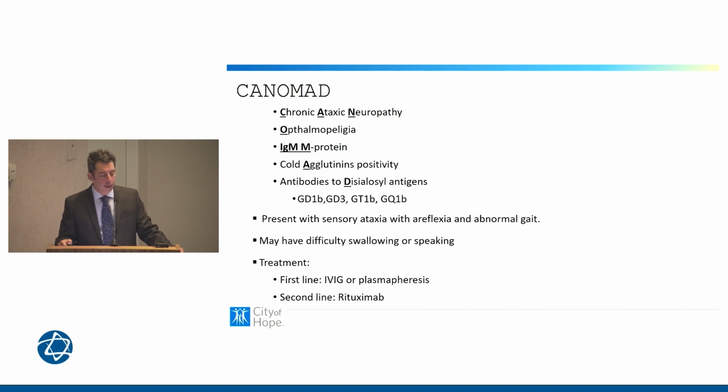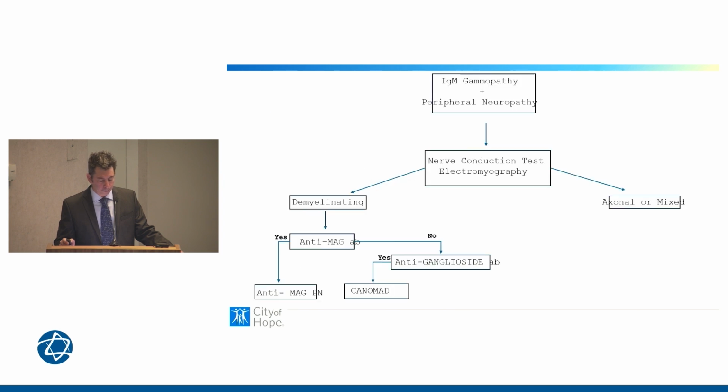Again, this CANOMAD diagnosis with the chronic ataxic neuropathy, ophthalmoplegia, IgM protein, cold agglutinins, and the anti-ganglioside antibodies that I've highlighted here. Patients can present with ataxia, areflexia, difficulty walking. Patients may have difficulty swallowing or speaking. And you can imagine if this is left untreated, the progressive nature can be quite debilitating and devastating. So IVIG is a very useful treatment for this disease. We use it in the same way we would treat anti-MAG antibody.